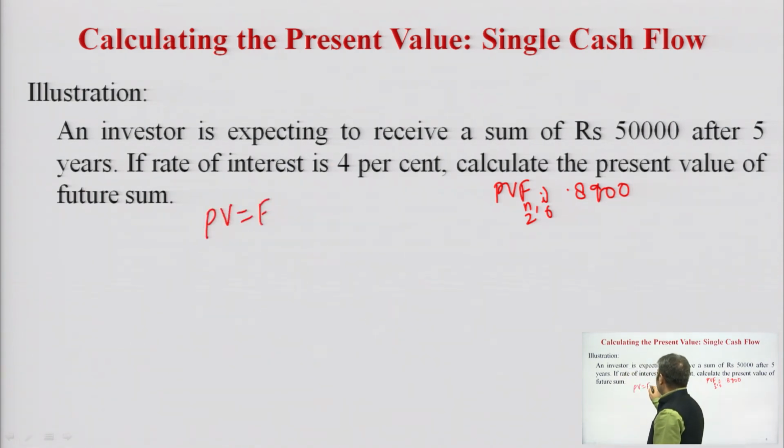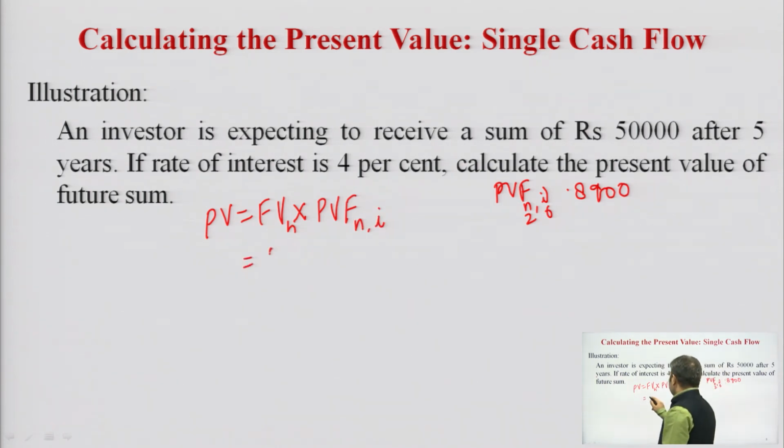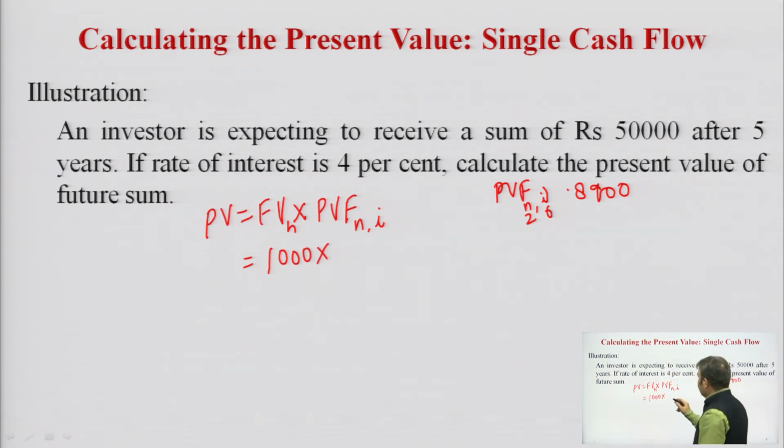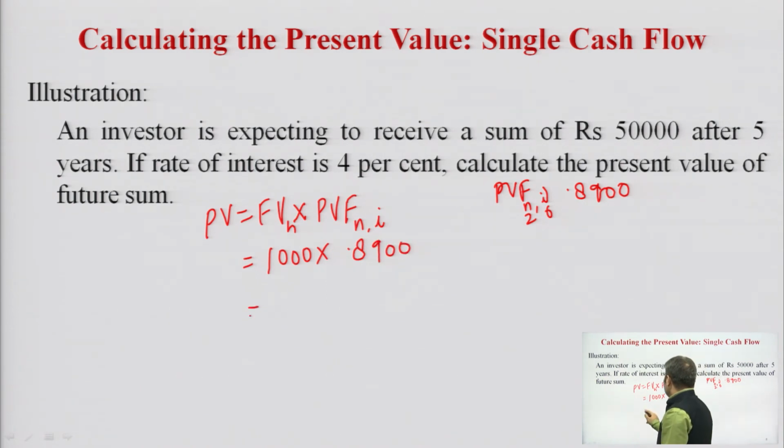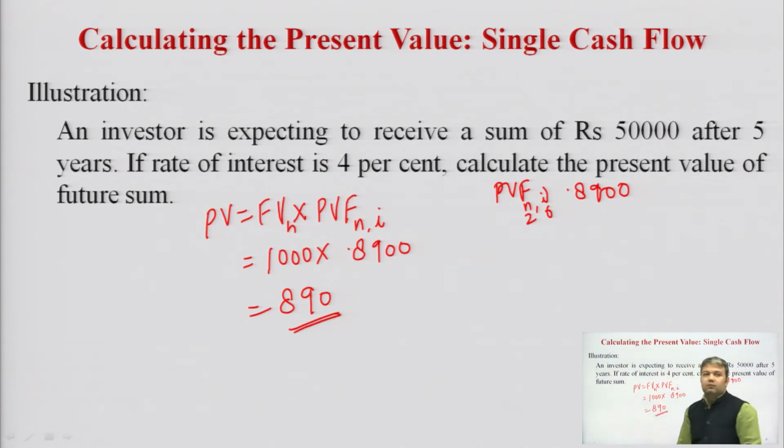Present value is equal to future value multiplied by PVF for that n and I. So, future value was 1000 rupees. This was 0.8900, and 0.8900 comes to be 890 present value.